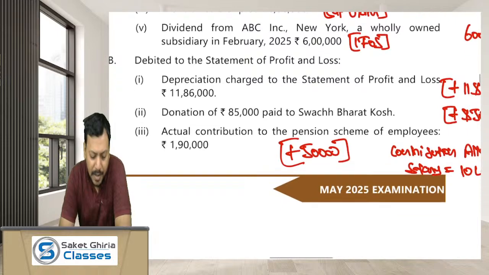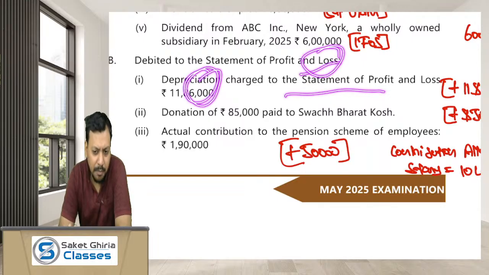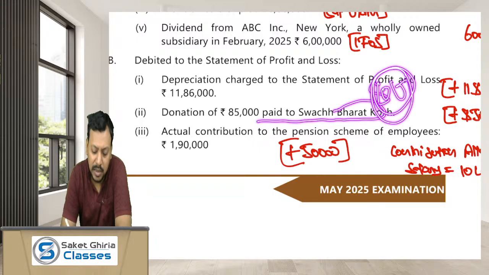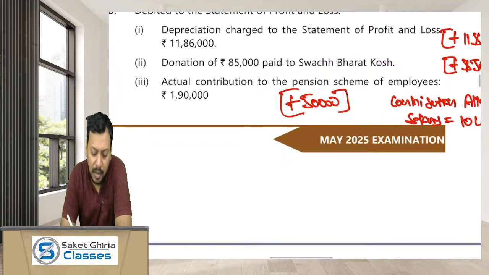Okay. Debit in the P&L account includes depreciation. This depreciation must have been as per the Companies Act, so add back this depreciation. Donation to Swachh Bharat Kosh. Dear friends, this donation is eligible for a deduction under section 80G, but as the company is under the alternate regime under section 115BAA, 80G is not available, so this donation is not allowed.